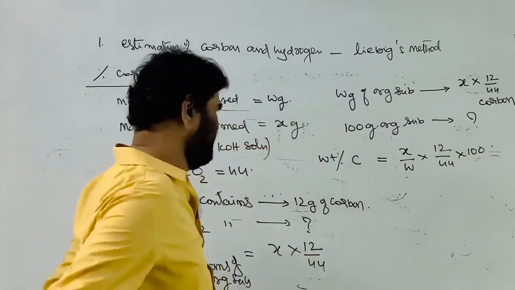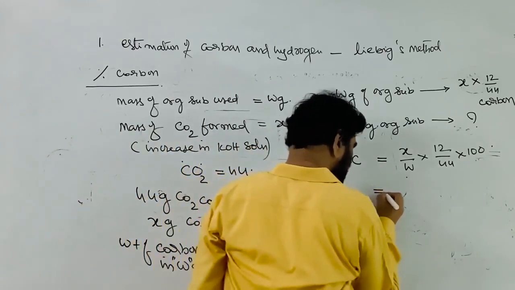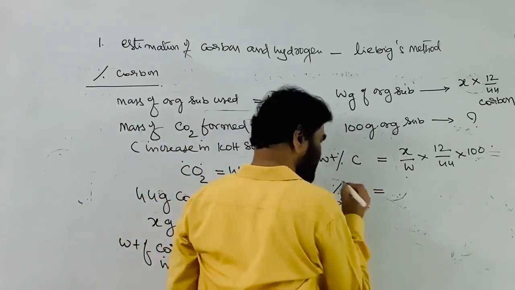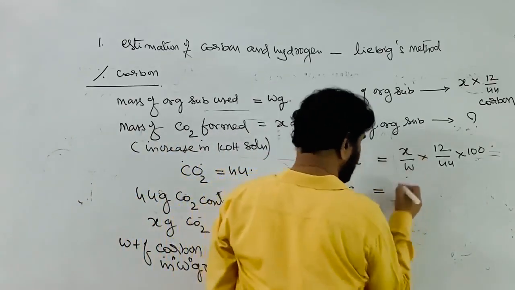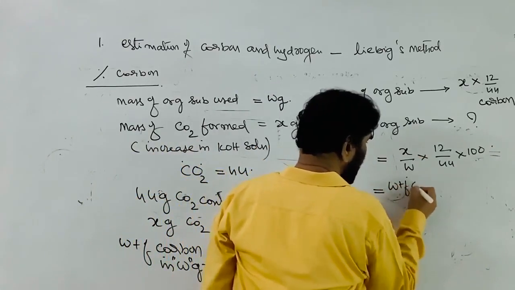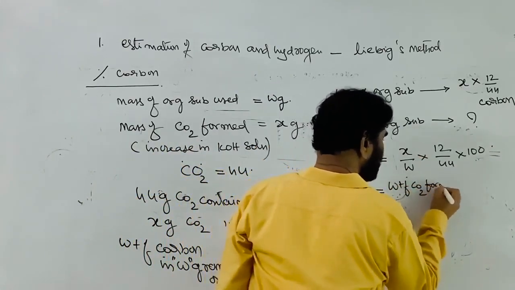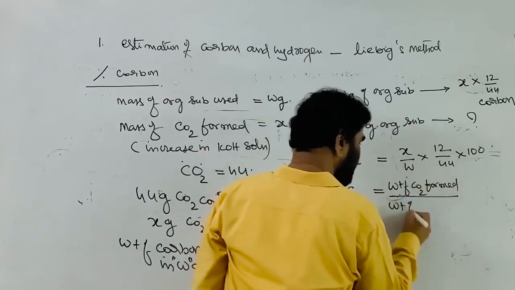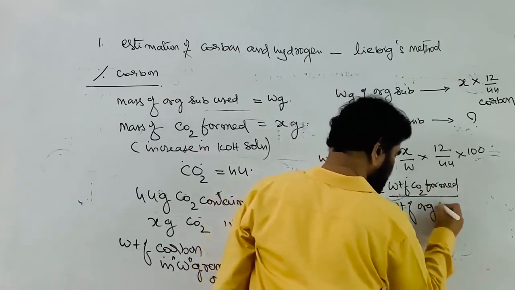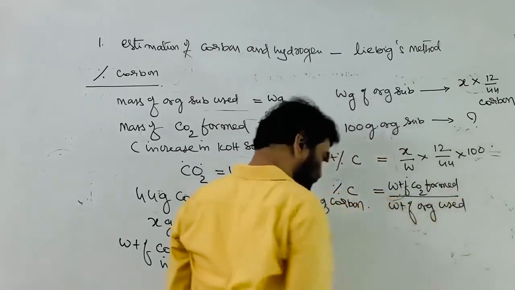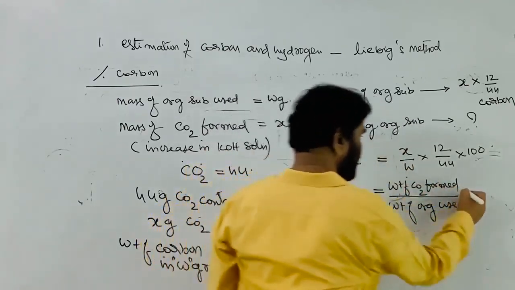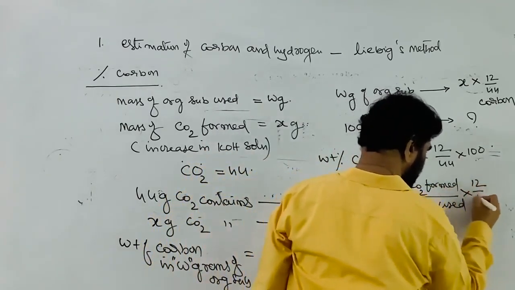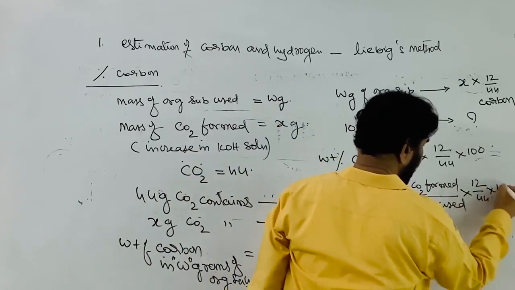Simple relation. The percentage of carbon in the given organic substance is equal to the weight of carbon dioxide formed by the weight of organic substance used or taken, that is W, into 12 by 44 into 100.